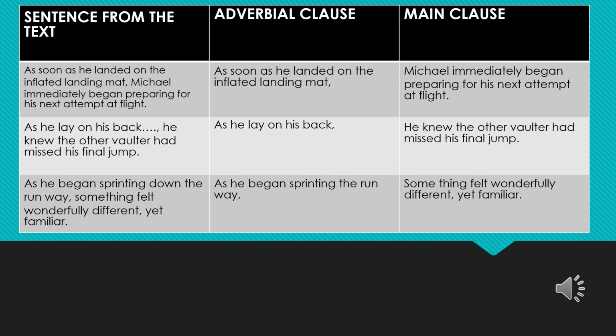Observe the last sentence, children, from the text: As he began sprinting down the runway, something felt wonderfully different yet familiar. In this sentence, as he began sprinting down the runway is the adverbial clause, whereas something felt wonderfully different yet familiar is the main clause. So, dear children, I hope you have understood what conjunctions or linkers are.